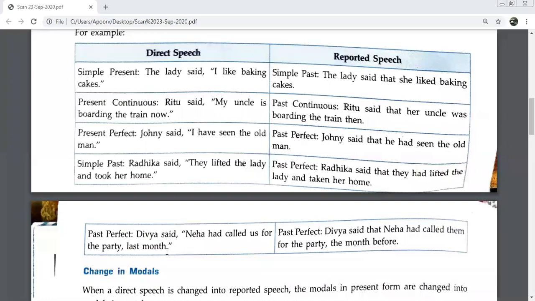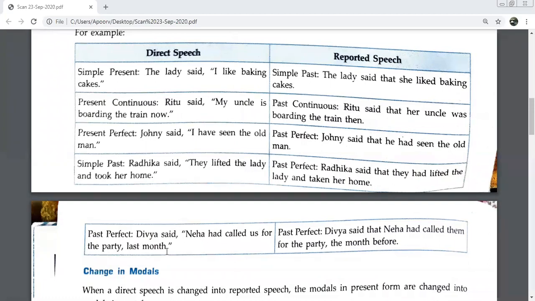Whoever starts speaking, let them complete, then the other person should speak. Start. Ma'am, Rahul said that Geeta had called us for a party that day. No, there is something wrong in this. Right. Rahul said that Geeta had called us for a party the previous day.